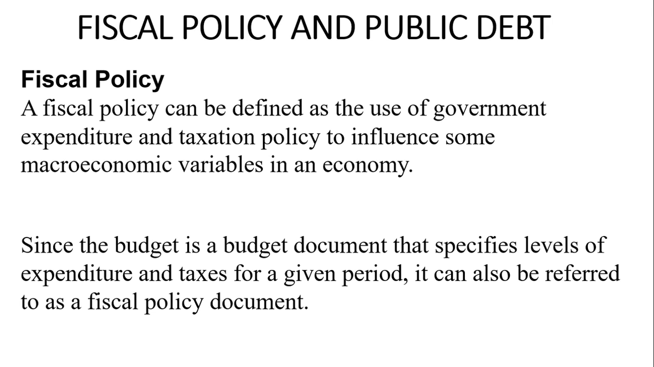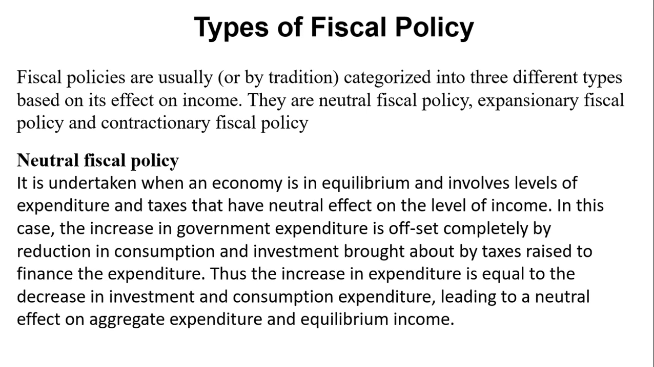So if you remember, a budget is a financial statement that consists of expected or estimated revenue and also proposed expenditure. So the government budget is a fiscal policy instrument because it has two sides: government expenditure and also taxes, which is a source of government revenue, right? Okay, so we want to look at the types of fiscal policy. We have three types of fiscal policy. We have the neutral fiscal policy, the expansionary fiscal policy, and the contractionary fiscal policy.